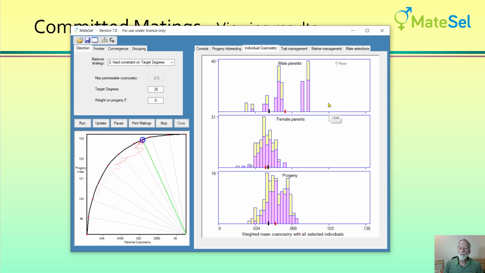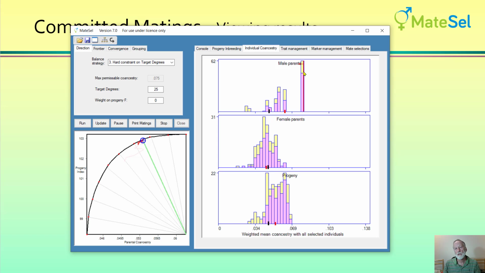If we look at this for male parents, we see we've got what in natural fact is a single sire that we'll look for later. And what I want to be able to do is to move that sire's co-ancestry downwards. Well, how can we do that? Well, if we set a maximum to boundary, let's put it there and run that, then you'll see the co-ancestry has moved down. So for committed matings, we have changed results.